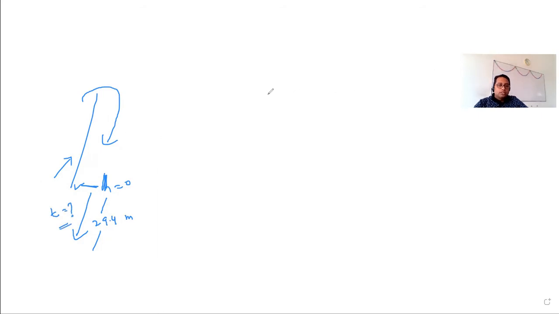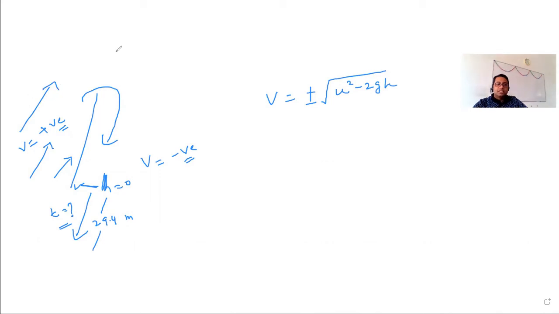When we solved the previous article, we got the two values of the velocity. V is equal to plus minus root of u squared minus 2gh, right? I have told you that when the particle is moving upwards, you have to take the velocity with the positive symbol, and when it is moving downwards, you have to take the velocity with the negative symbol. The reason is that here the height is gaining, displacement is increasing, but here the displacement is decreasing. Velocity is the rate of change of displacement. So if the displacement is increasing, the symbol of the velocity will be positive, and if displacement is decreasing, the symbol of the velocity will be negative.